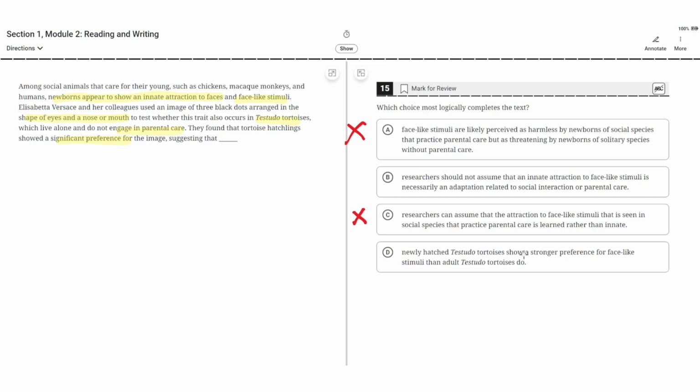D. Newly hatched testudo tortoises show a stronger preference for face-like stimuli than adult testudo tortoises do. This is incorrect because it's not related to the text, where the text is mostly about hatchlings, not adult tortoises. So D is incorrect, meaning the correct choice is B.